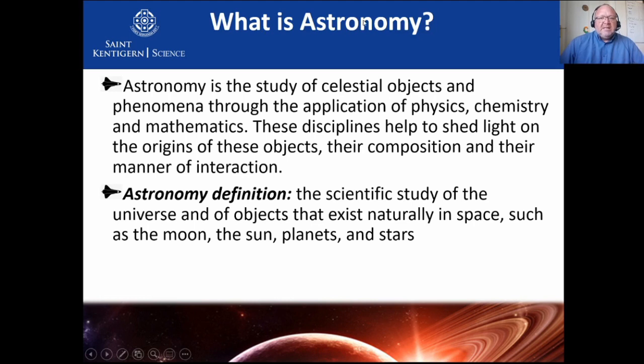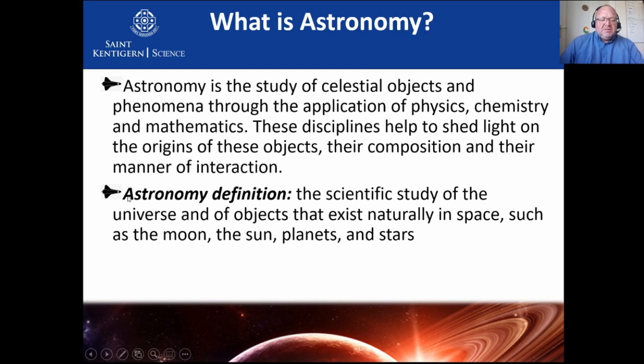So what is astronomy exactly? Astronomy is the study, and this is a very fancy definition, but I want you to remember the bottom one. It's the study of celestial objects, that means things in space, and also phenomena, things that occur, that happen through the application of physics, chemistry, and mathematics, and these days biology, because we're looking for extraterrestrial life. These disciplines help to shed light on the origins of these objects, their composition, and their manner of interaction.